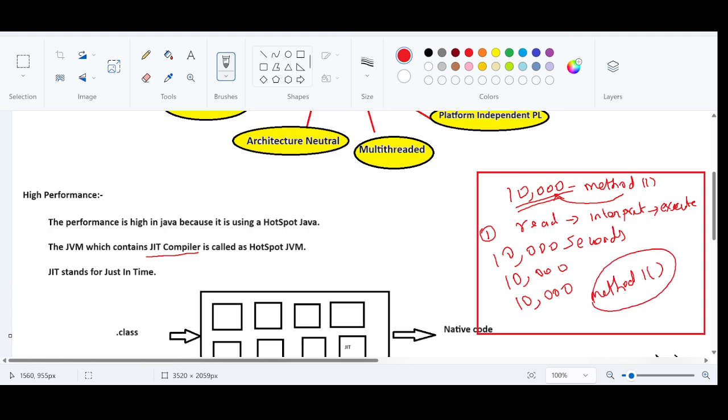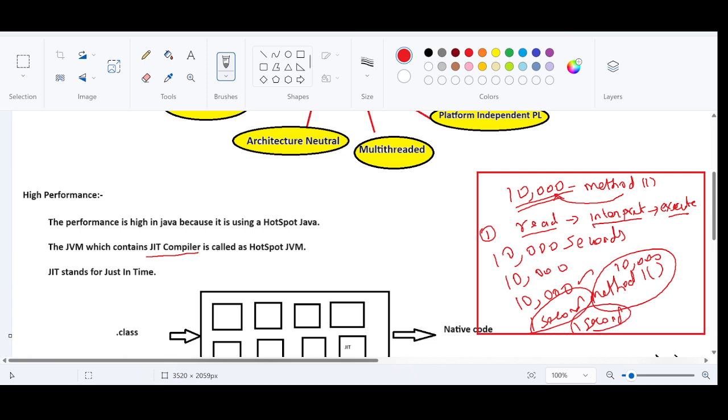At the 4th time, it is going to take only 1 second. Calling it for the 5th time, it is again 1 second, because we avoid the read, interpret, execute operation for single lines. For all the 10,000 lines, a specific native code will be generated. So if you call it for the 4th time, after the threshold is reached, it is not going to take 10,000 seconds; it is going to take only 1 second.